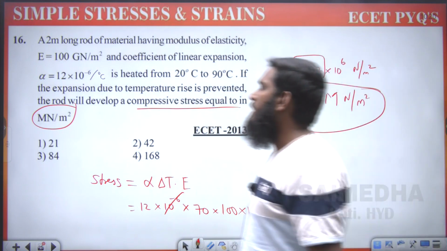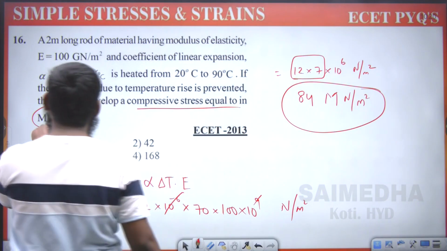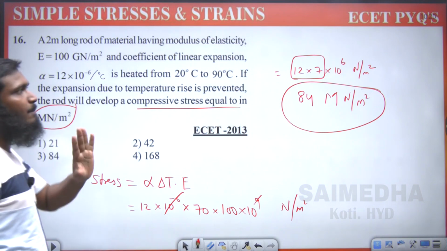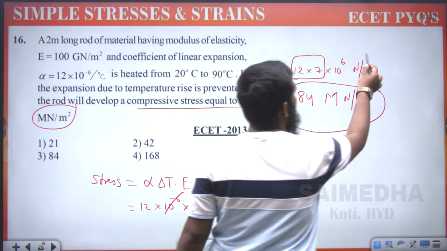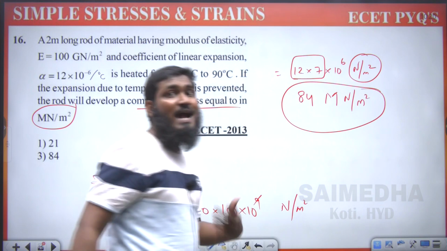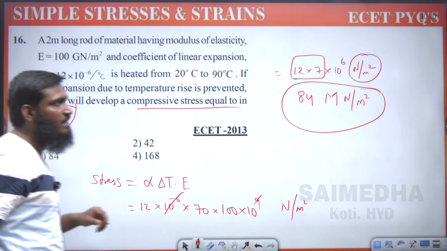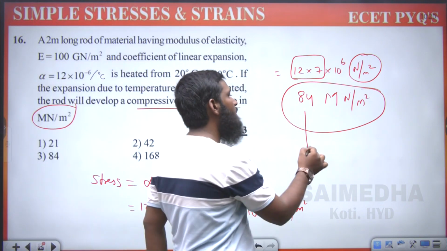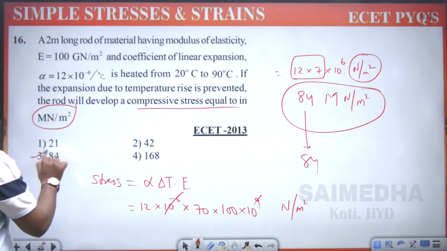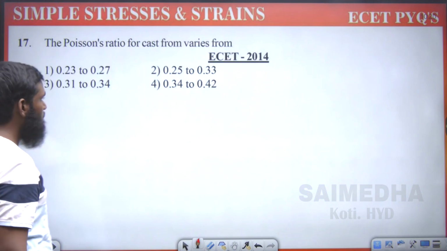Listen here carefully. If it was only asking Newton per meter square, with mega not given, this would be the answer, 84 into 10 power 6. As it is asking in mega Newton per meter square, the answer is only 84. So which option will be correct now? Third option. Okay, third option is correct.